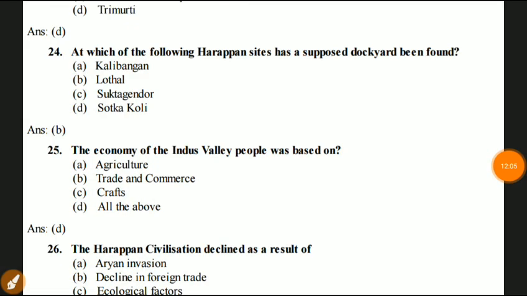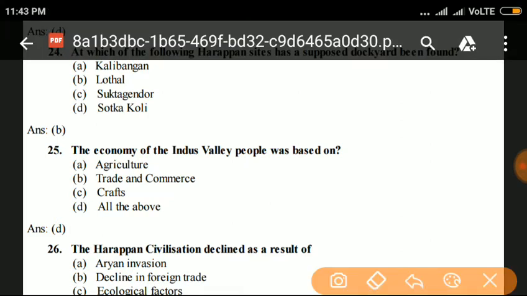Question number 25. The economy of the Indus Valley people was based on agriculture, trade and commerce, craft, and all of the above. And all of the above: agriculture, trade, commerce and craft. Next question 26.